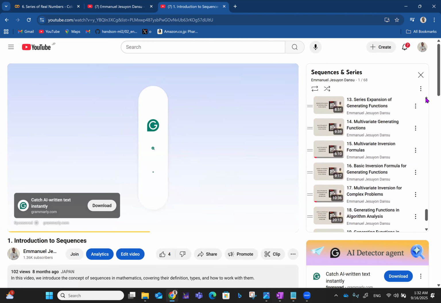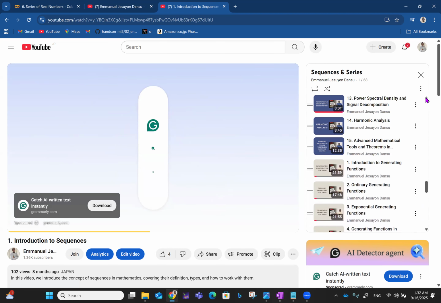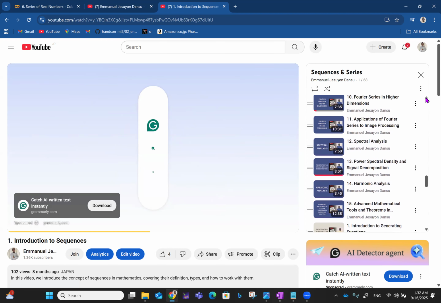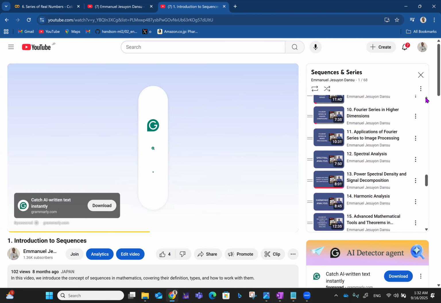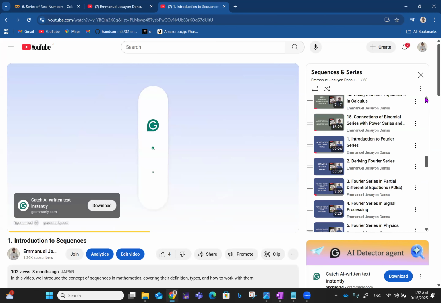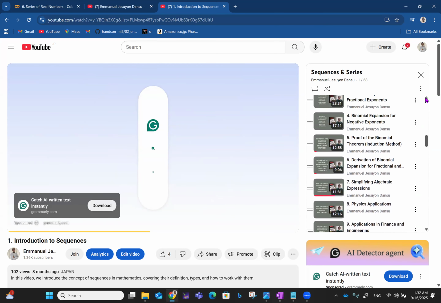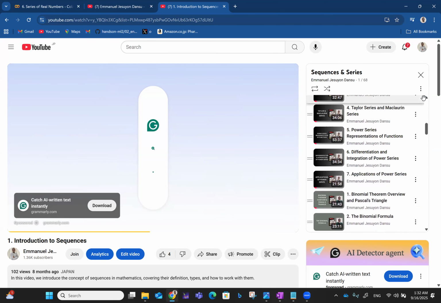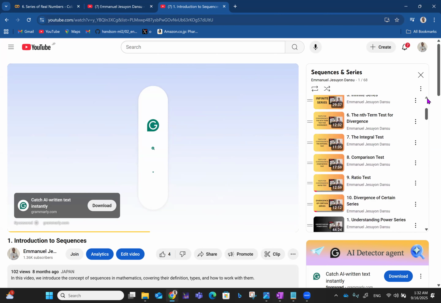I also added Fourier series and binomial series. That's why it's that lengthy. But the playlists are also separated.